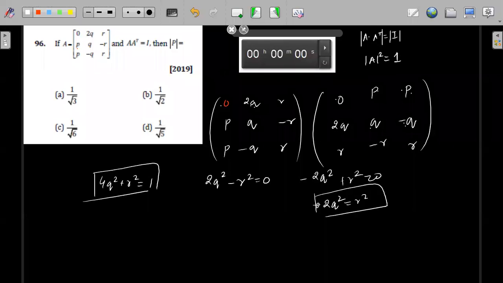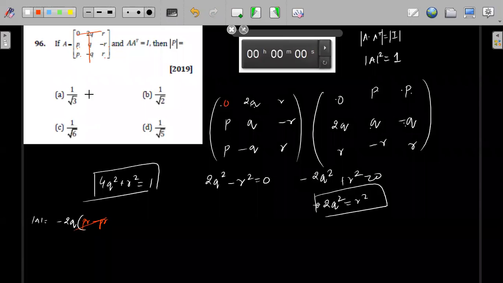So if I check this one, what is the determinant of A? If I simply find out the values, let's find out the determinant of A. This will become 0. So 0 into something is 0. So this is minus 2Q, minus of 2Q into PR minus PR. So PR minus PR 0, right? Sorry, PR minus of minus PR, 2PR. So this will become 2PR.